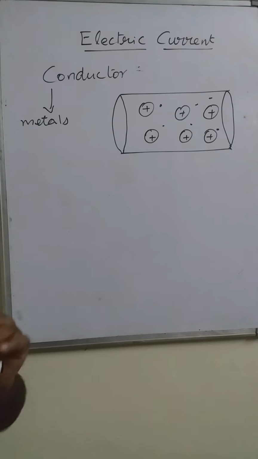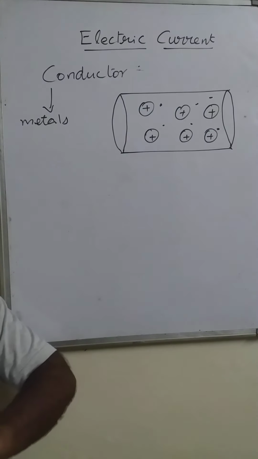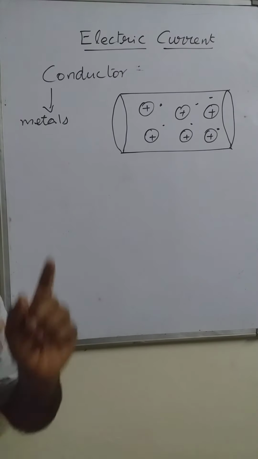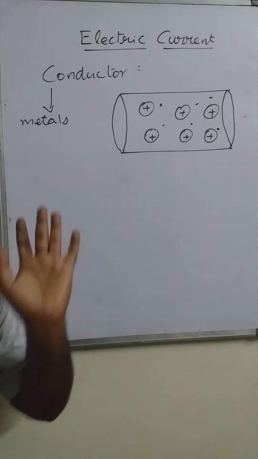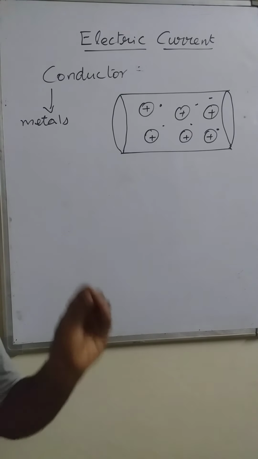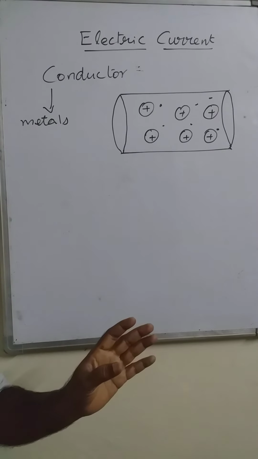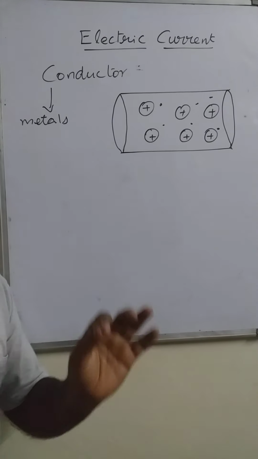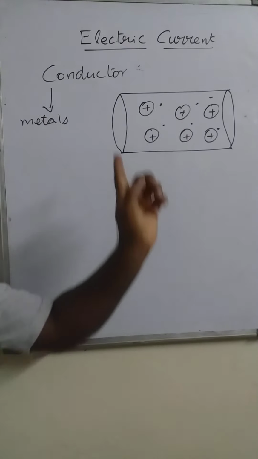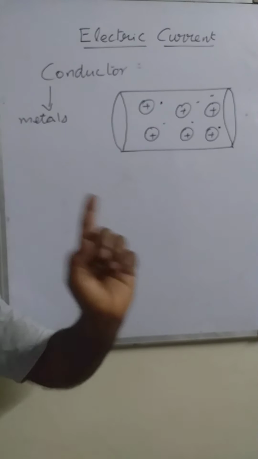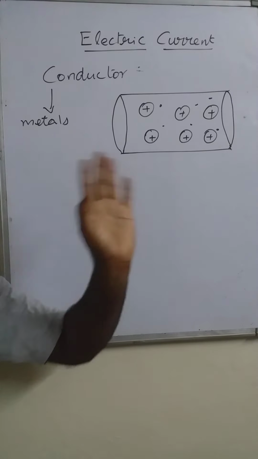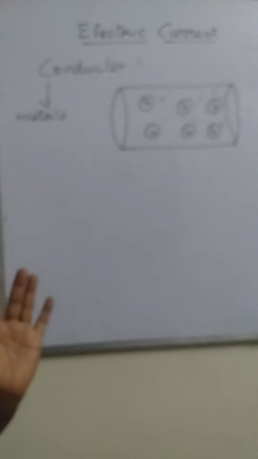Then what about the positive ions? What about these positively charged particles? Since the positively charged particles, the positive ions, are bigger in size compared to the electron, we consider they are at rest. So it means inside this conductor only free electrons are moving from one place to another place, not the positively charged particles.